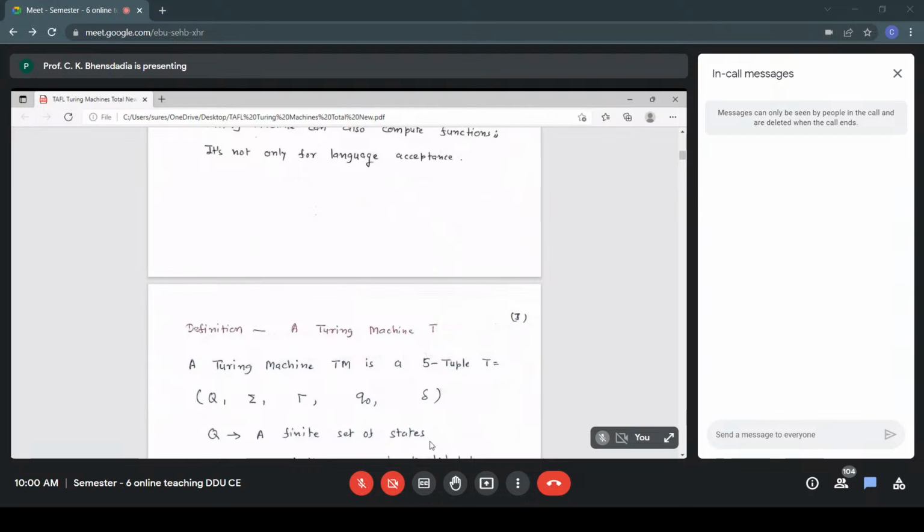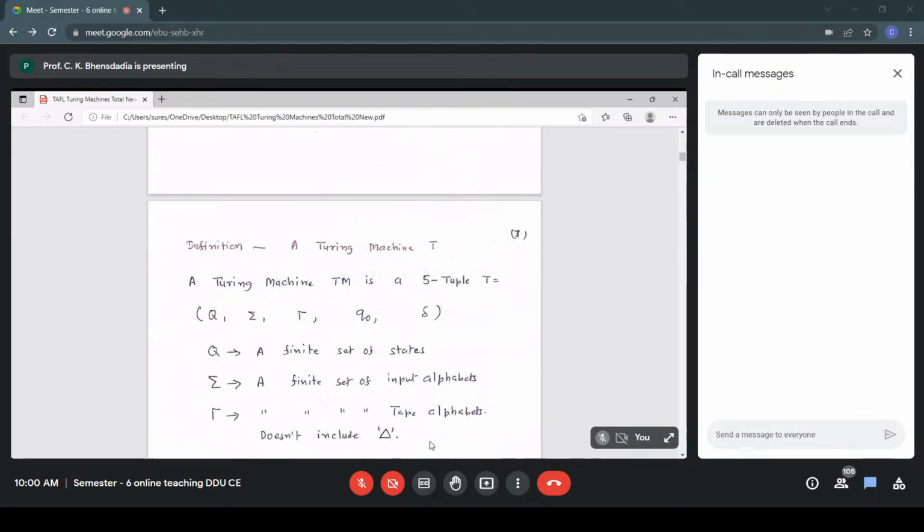That is the formal definition of a Turing machine. A Turing machine TM is a 5-tuple: Q, sigma, tau, Q0, delta. Most of these symbols you know. Q is the finite set of states. Sigma is the finite set of input alphabet. This is different: tau is a finite set of tape alphabets and does not include the symbol blank.